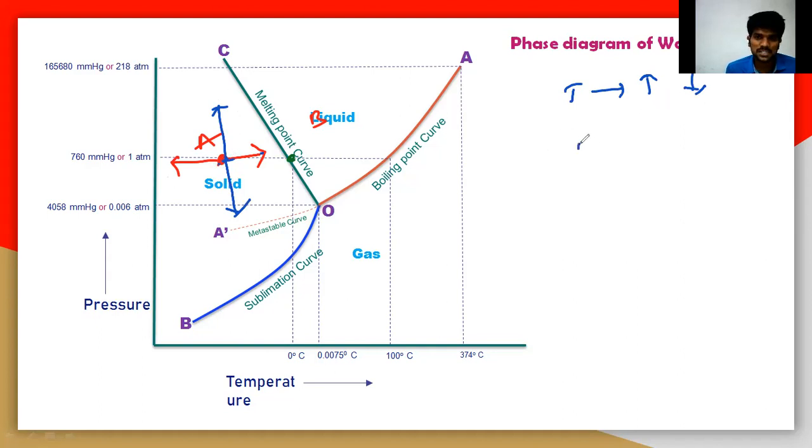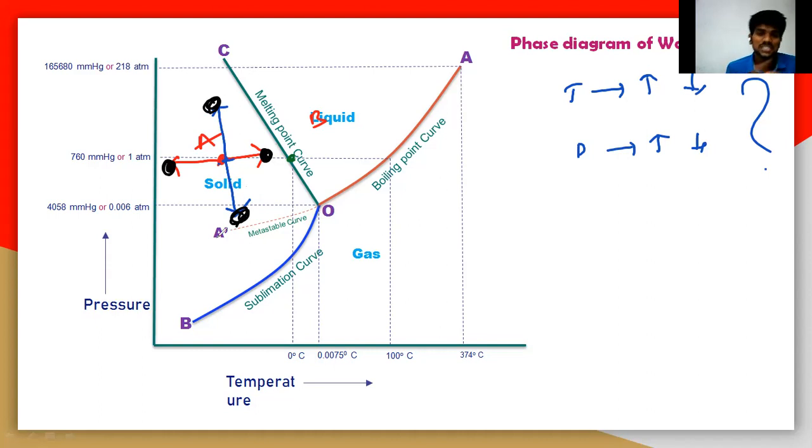When you move upside, that is the pressure, you can increase the pressure or decrease the pressure. What happens? Is there any change in the physical state of matter? There is no change in the physical state of matter, which you can easily understand. This is a solid phase only. This area is also solid phase. That means there is no change in the phase.